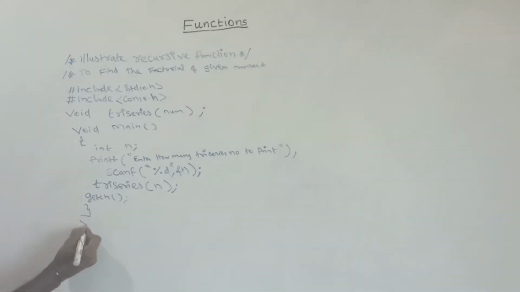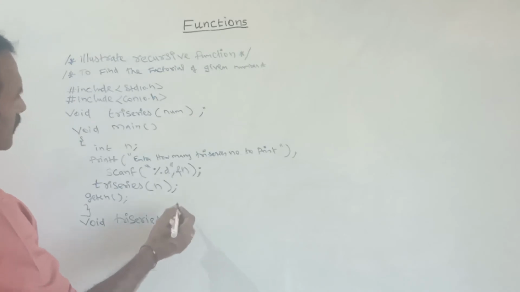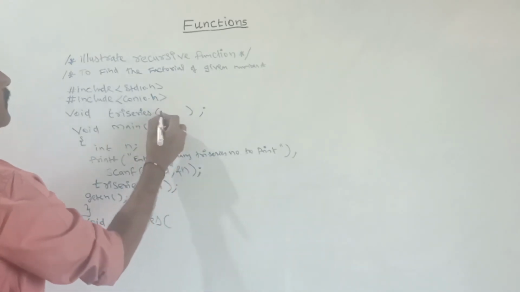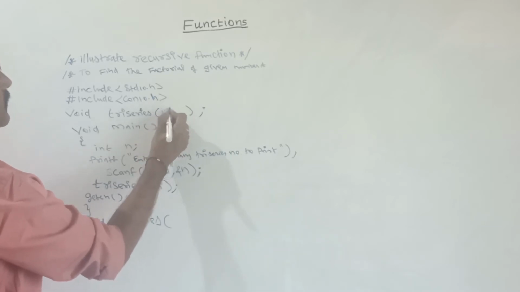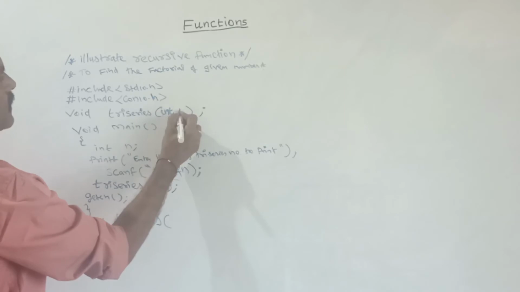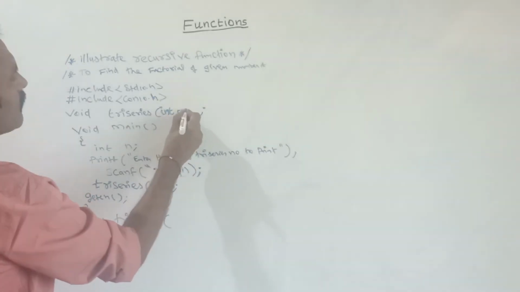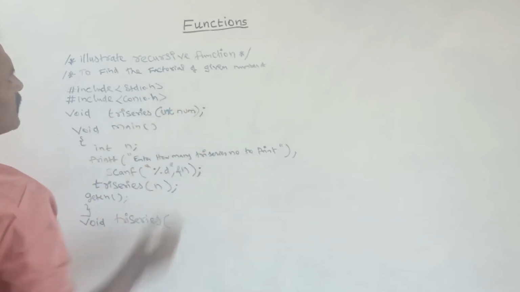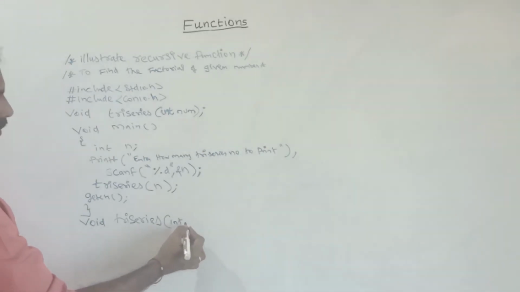Next I am writing the function definition: void, and the function name is try series. In the parameter list you should first give the data type, integer, after that num. This is the formal argument only.